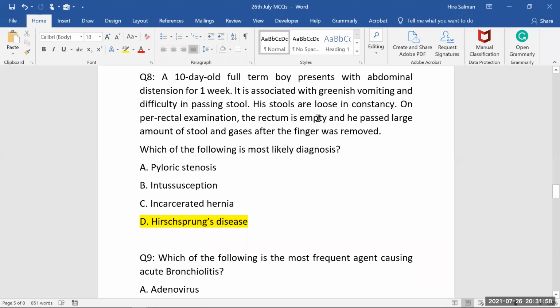That should be there in the question if it says so. But an incarcerated one will take a lot of time. Hernia incarceration cannot happen in a day or two, maybe not in a week as well. It will take a lot of time. When it was a long-standing hernia, like in years, then only we can see it. Okay.